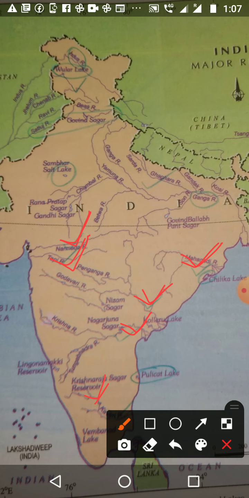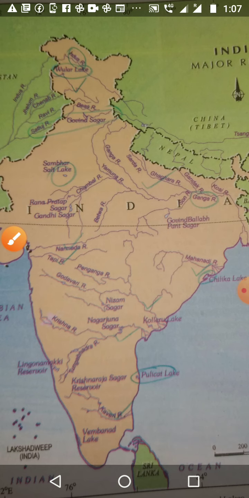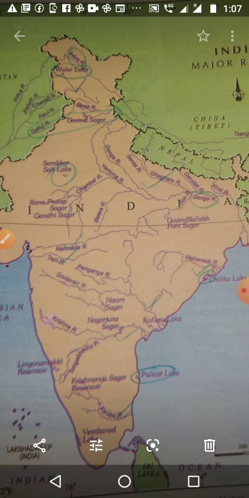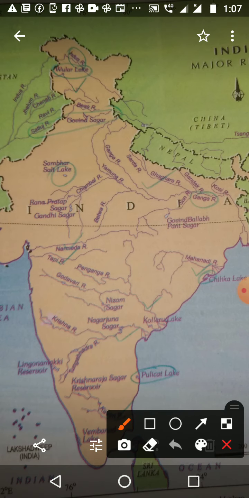Then next we want to study the names of the lakes. There are many lakes in India, but we want to study only four. First, here at the top near the Indus River area, is Wular Lake. Then Sambar Salt Lake. Then Pulicat Lake. Then Chilka Lake. Only four lakes. So once again, Wular Lake, Sambar Lake, Pulicat Lake and Chilka Lake.